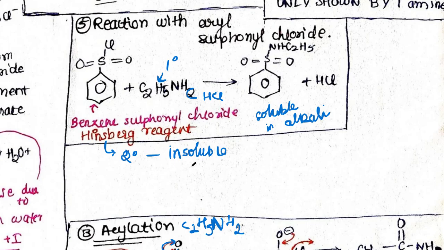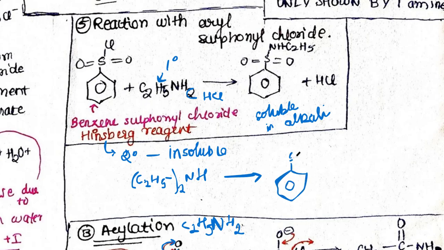For example, if I react this Hinsberg reagent with C2H5 twice NH, that is R2NH, which is a secondary amine, it will give me almost the same product, the same steps, with S double bond O on this side and that side also.